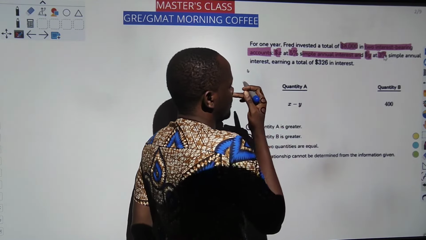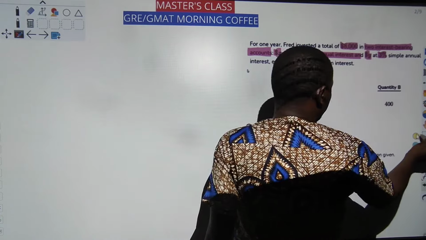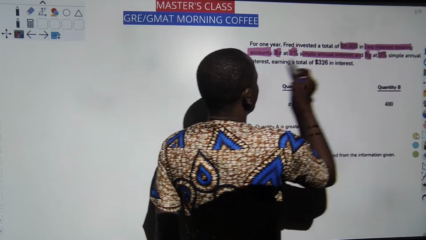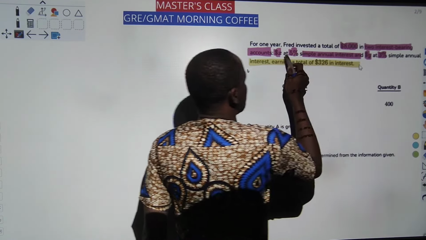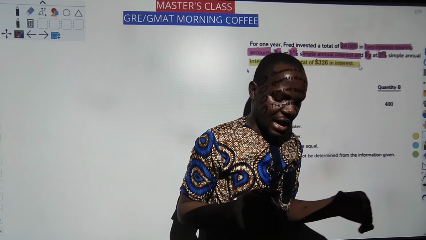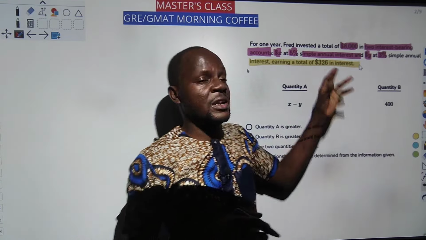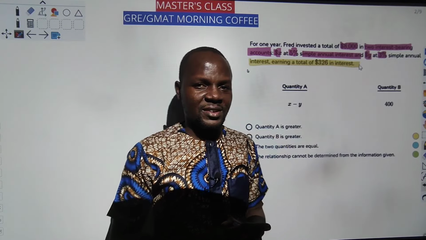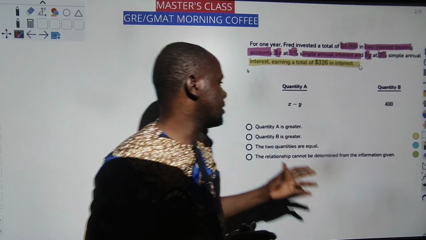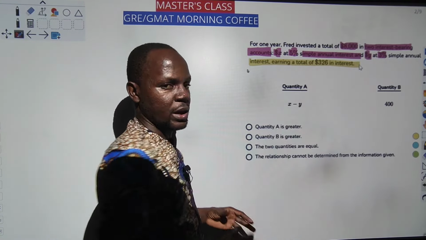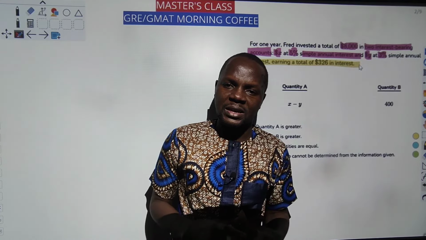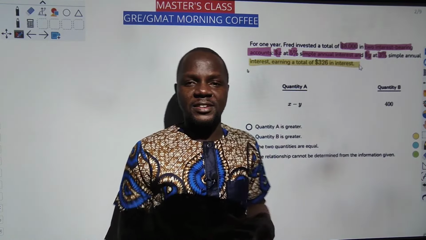So now, look at the last part of the statement. The last part says the simple annual interest of the two, both the X dollars at 5% and the Y dollars at 3%, now yield a total of 326. So now, look at what we have. Quantity A says X minus Y. Quantity B says 400. So that means you have to calculate the value of the money that Fred invested.